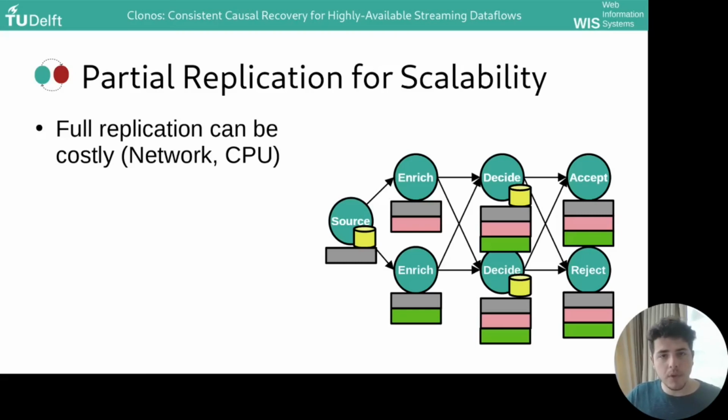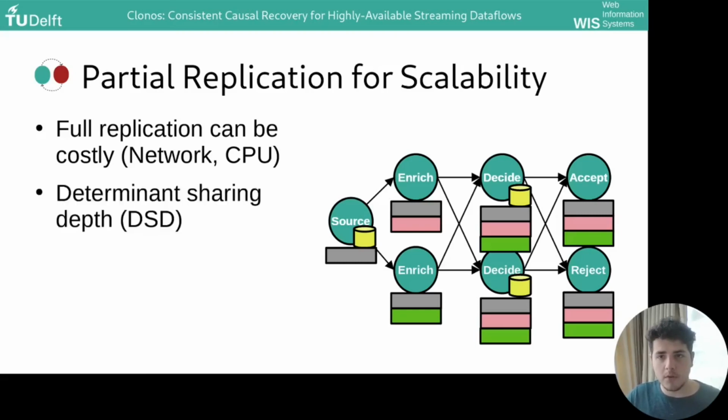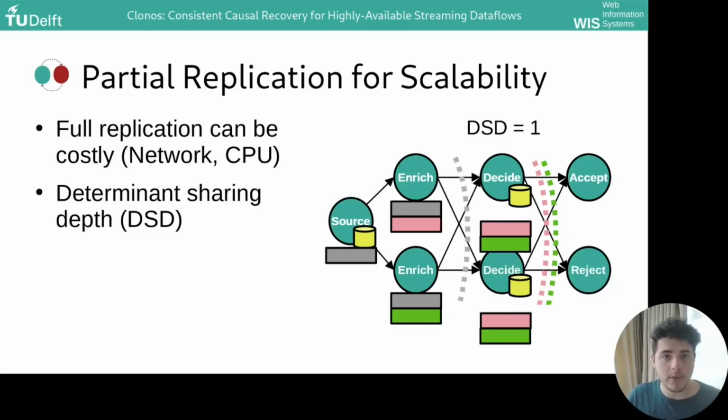But we define this determinant sharing parameter, in case you want to trade off guarantees for performance. At a determinant sharing depth of 1, a log will only be shared with its direct neighbors of a node, as shown by the dashed lines. Thus, in a very large graph, we would replicate considerably fewer logs.